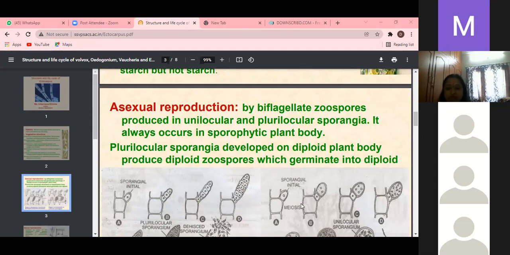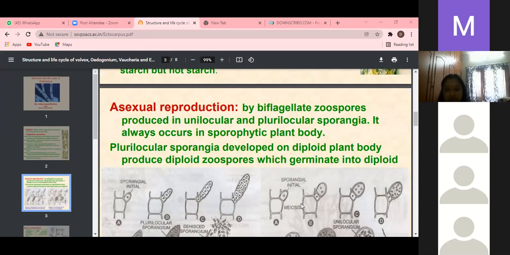Some species of Ectocarpus are sporophytes and some are gametophytes. Where the sporophytic stage is there, what type of reproduction is there? That is asexual reproduction. This asexual reproduction forms gametes.